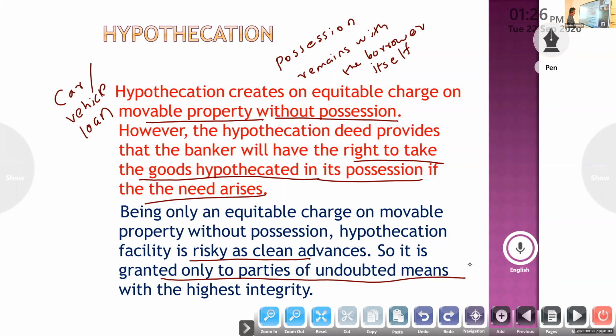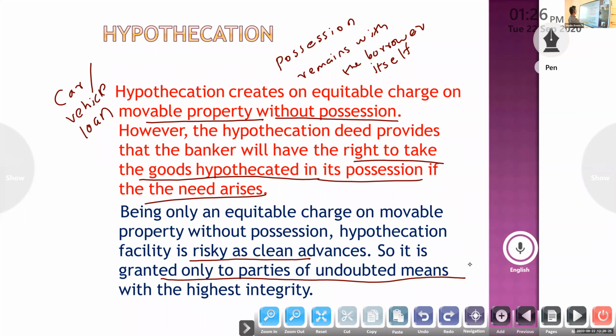It is risky, and it is given only to persons of high integrity. In pledge, the possession remains with the bank. We have to give the gold.